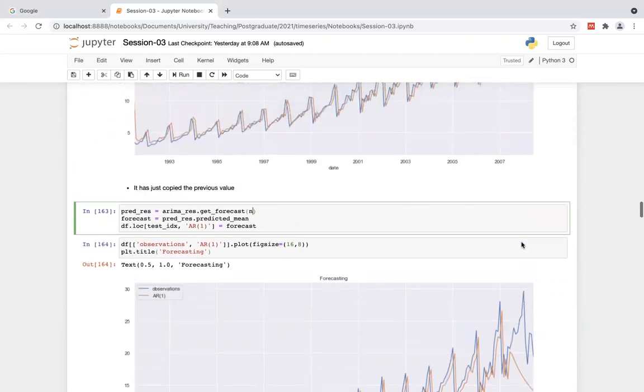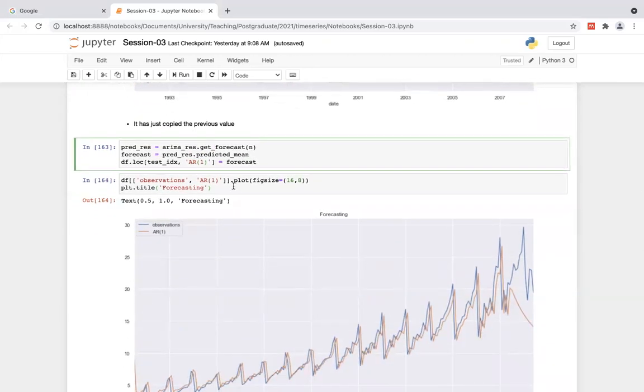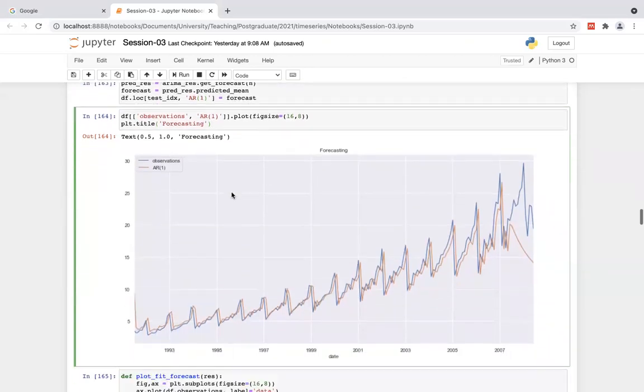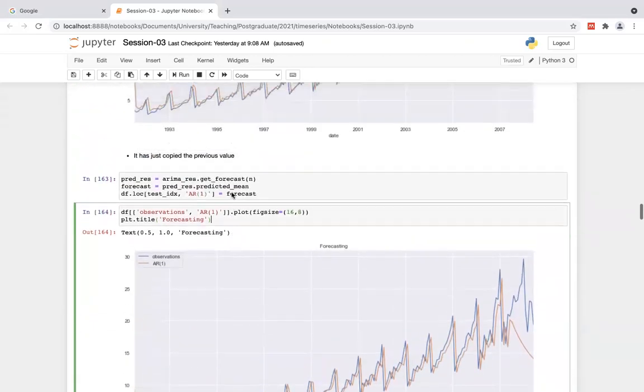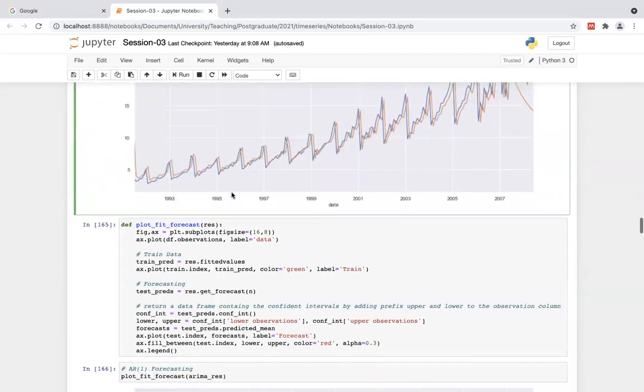Actually, you can play around with this 1 and go with 2, 3, 4, 5 and check what happens. It's totally up to you. You can borrow this code and play around with it to check what happens with the past data points. Once we consider only one data point, what happened? Once we consider 2 data points, what happened? Once we consider 3 data points, what happened? Things like that you can play around with.